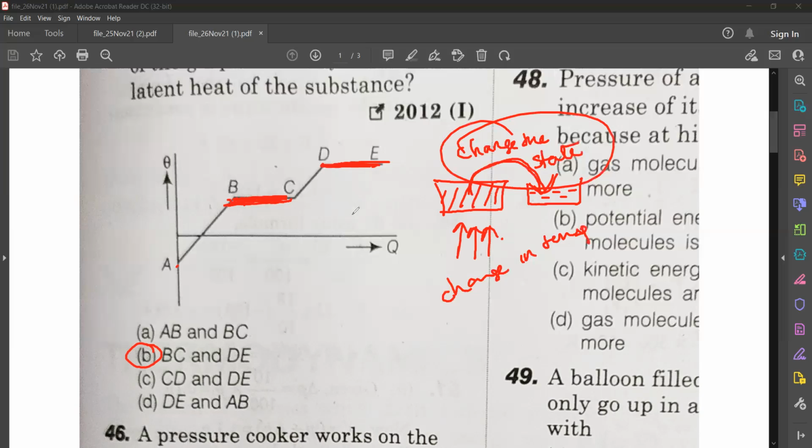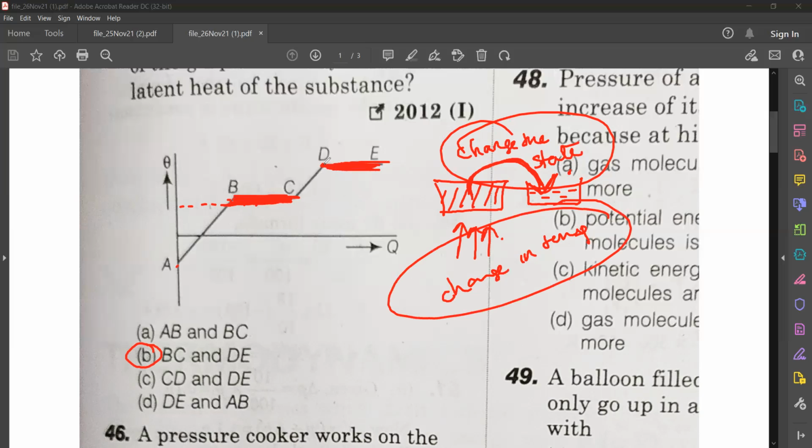Understood? So latent heat is used to change the state, but it does not change the temperature. So now listen to the graph. From B to C, there is constant temperature. There is no temperature change happening. But what will be happening here? State change will be happening. So BC is the portion of latent heat.